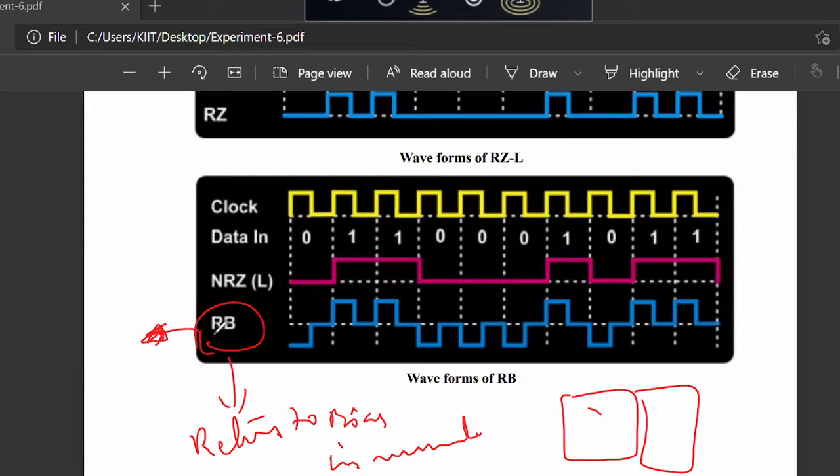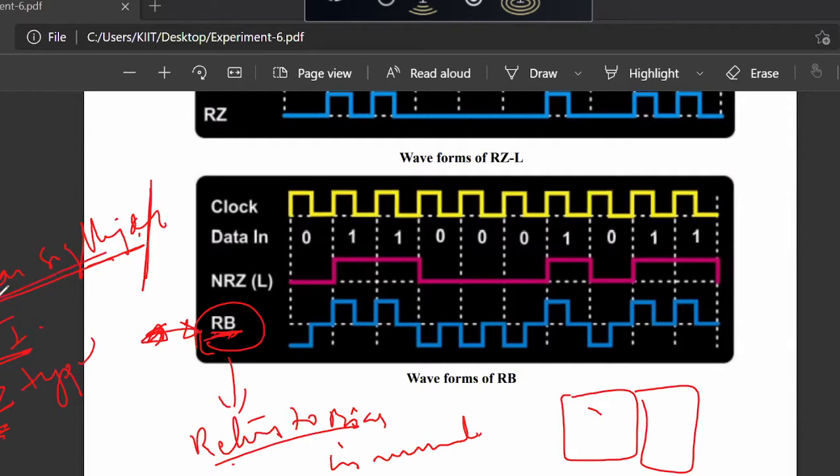So in the manual, this is called return to bias signal, whereas this is actually the bipolar signaling technique, which is also called alternate mark inversion. So in bipolar, and that too, it is return to zero type. Bipolar signaling or alternate mark inversion, both are the same names, return to zero type, which in the manual is called return to bias, which is written here on your screen.